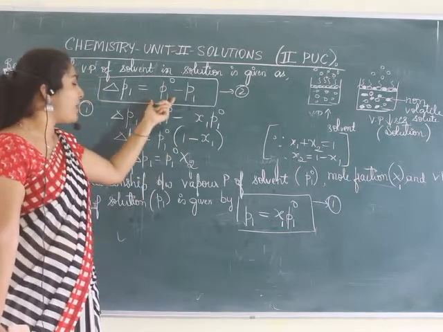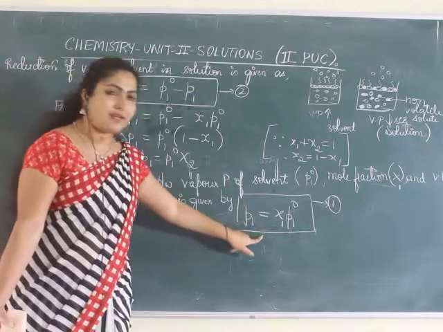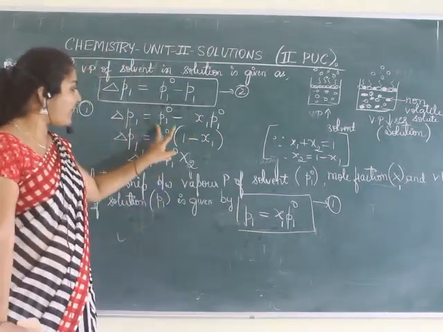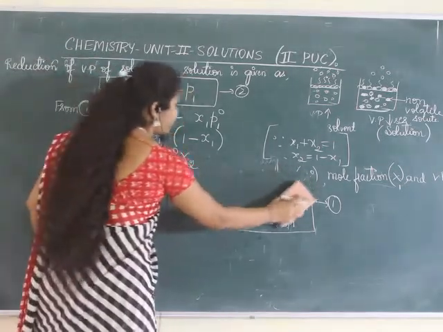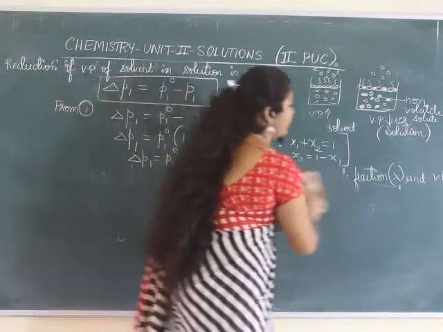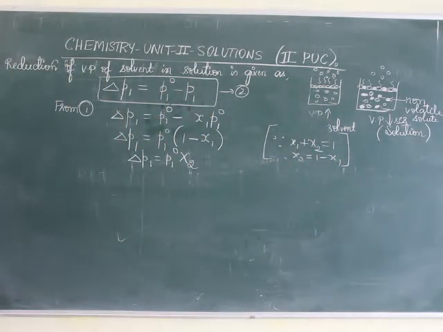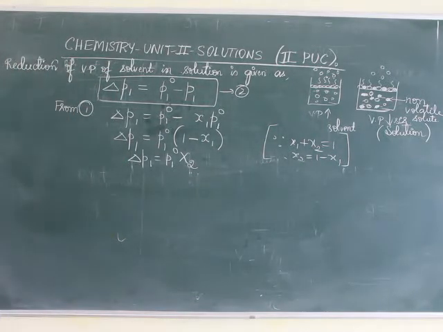So I write P1 naught minus P1, substitute the value of P1, and take the common part. And here X2 has been written. X2 is the mole fraction of the other component.